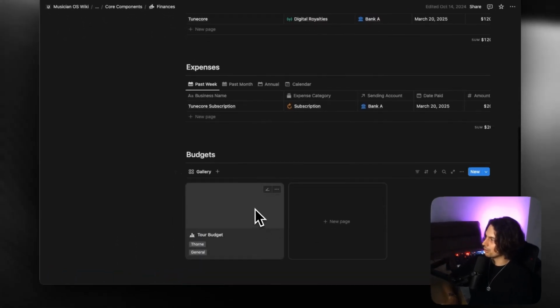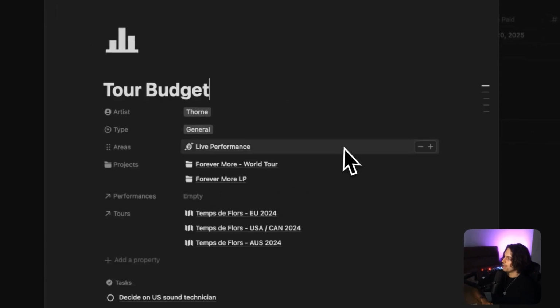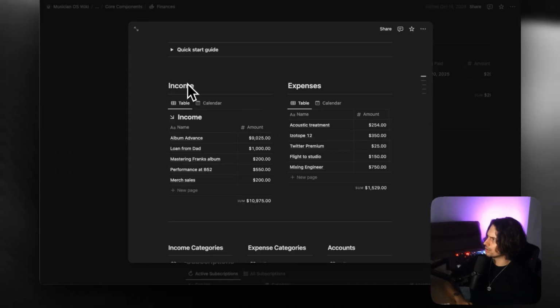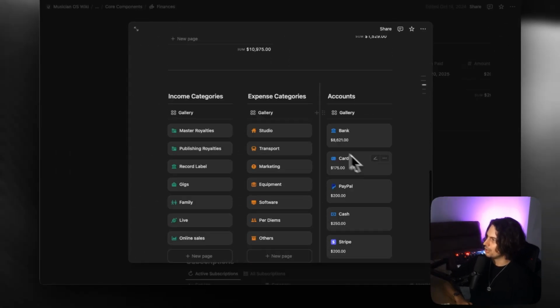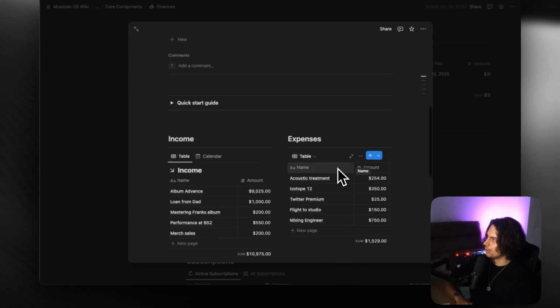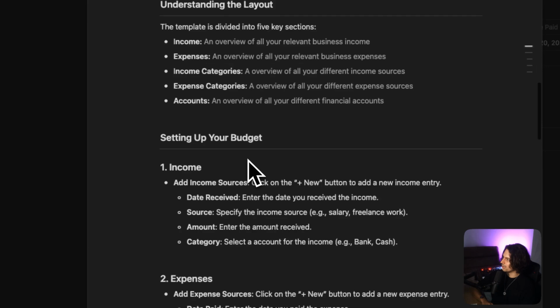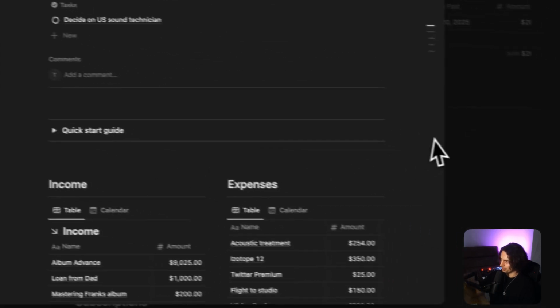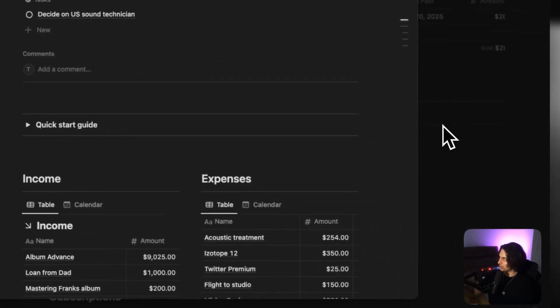The last thing I want to touch on here is budgets. If you're getting ready to release an album or go on tour or do anything, creating a budget is one of the most important things that you can do to make sure that you're not going to lose money. Everything that you're doing when you're getting started as a musician, you need to be cost engineering like crazy. So budgets are super important. And this budgets view here is a way of balancing your income and your expenses. You can also see that you've got different categories and accounts as well for dealing with all of this. But I've also created a quick start guide here to help you just go through this quickly, so I don't have to do the whole thing now, but the information is in there.